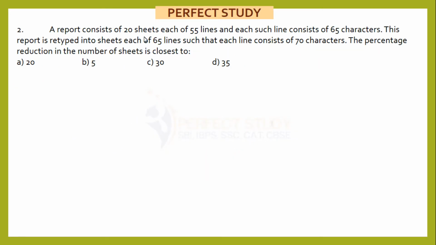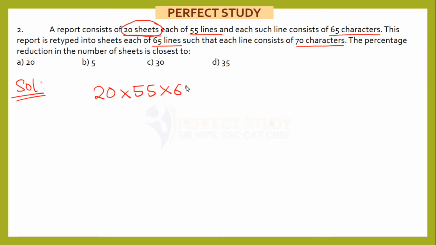A report consists of 20 sheets, each of 55 lines. I'm just underlining wherever there is a data. 20 sheets, each sheet has 55 lines, and each such line consists of 65 characters. This report is retyped into sheets each of 65 lines such that each line consists of 70 characters. The percentage reduction in the number of sheets is closest to. So now there are 20 sheets, each sheet having 55 lines and each line having 65 characters.